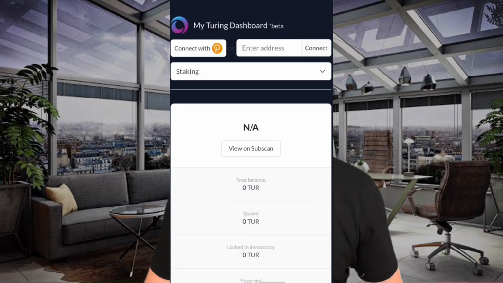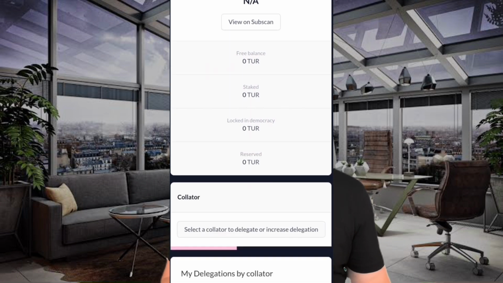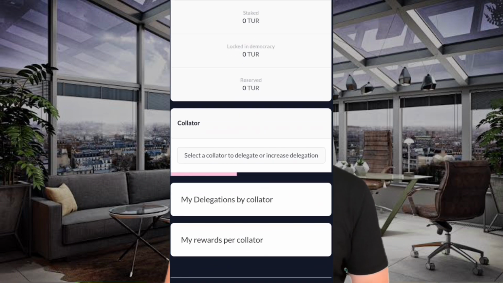Because of the Ambassador Program, they saw a huge increase in participation, especially for the crowd loan, which is one of the reasons why they managed to secure it in less than 24 hours. They also played a crucial role in improving the UI UX design for the Turing staking dashboard. And because of the ambassador translations, over 400 articles are now published in multiple languages.